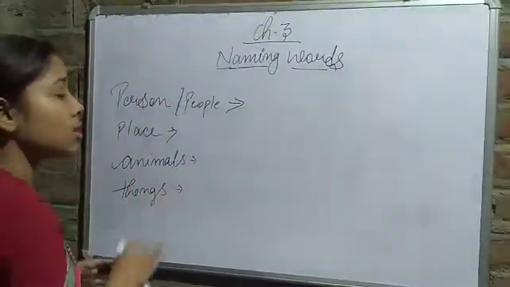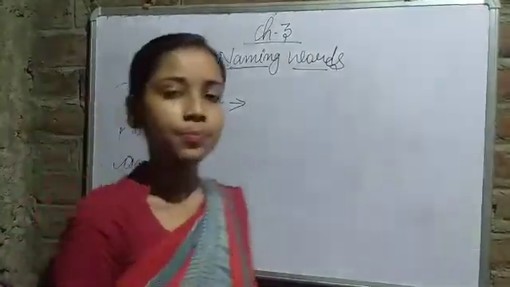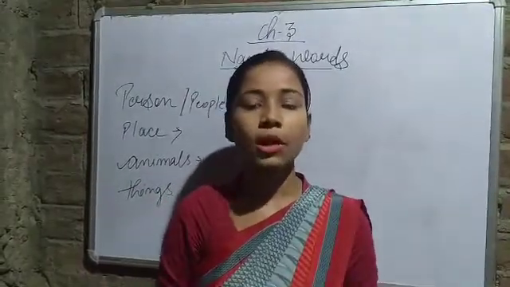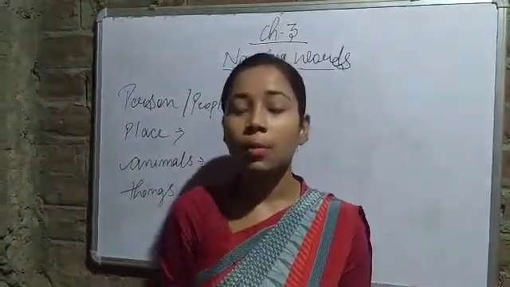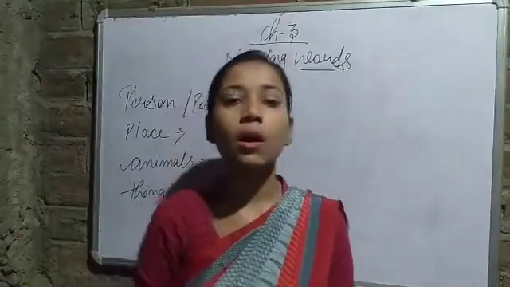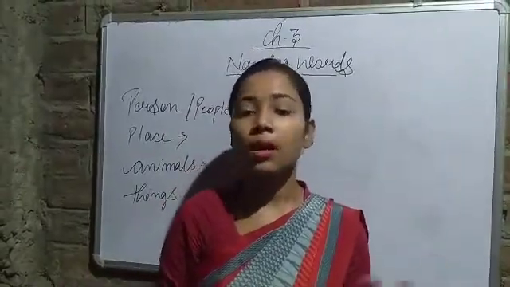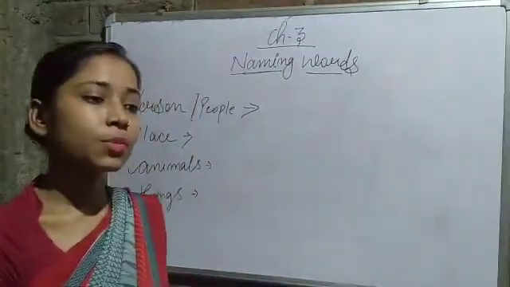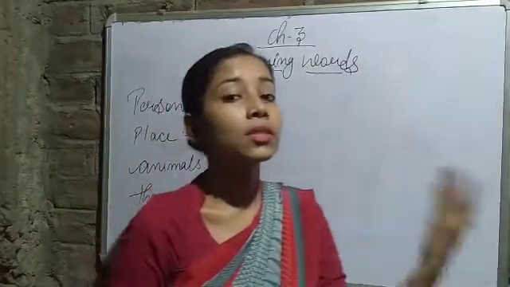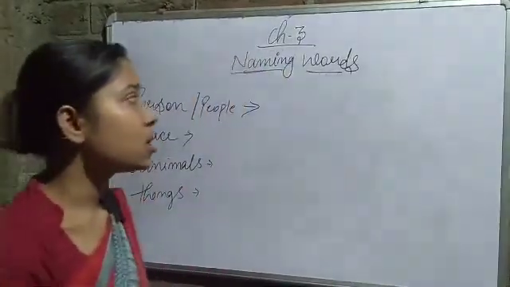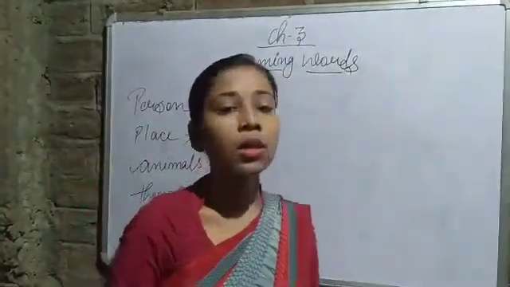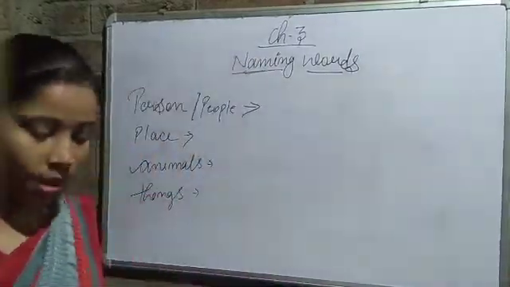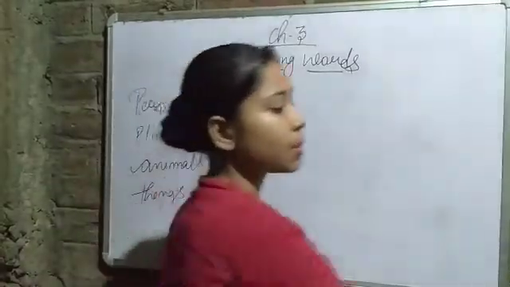Okay, so just like in my class there is Srishti, Kavya, so this is the name of a person. Okay, benches, table, these are names of things. School, park are names of places. Okay, so just like this we have so many names of so many things. Okay, so I will do some exercises to let you understand more of this topic. Okay, so let's start with the question number A.